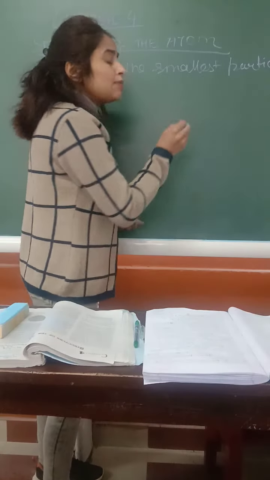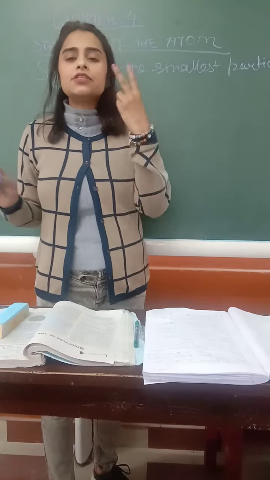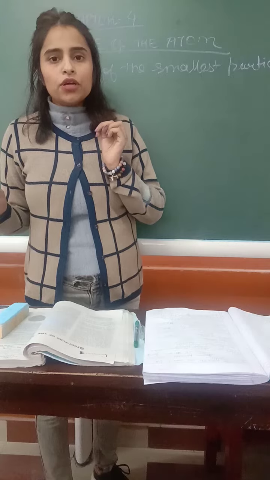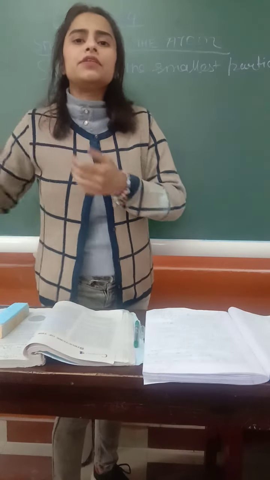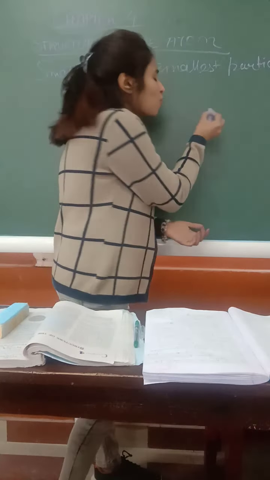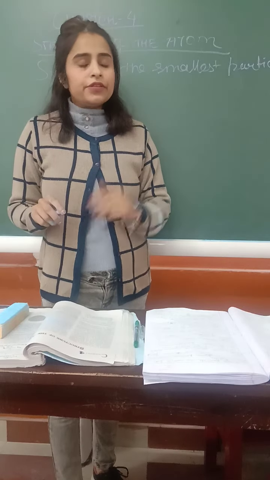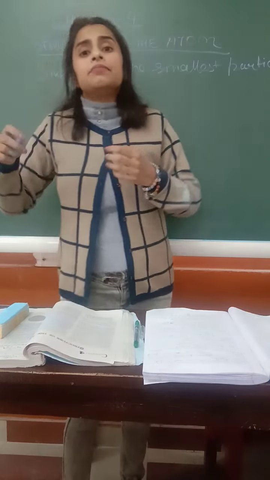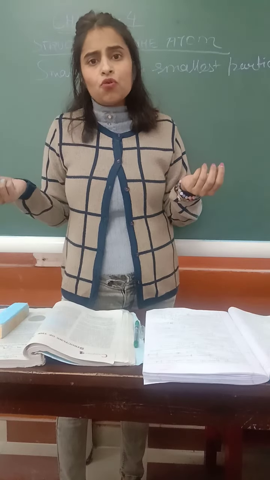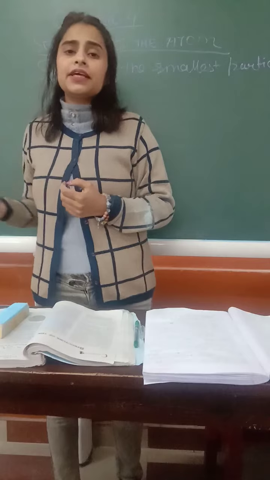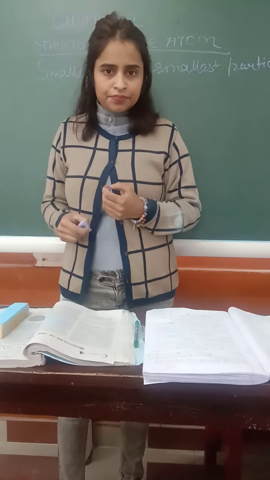But then the atoms are even smaller than this. That means it is not visible through your naked eyes. And it cannot be divided further. You cannot cut that small atom and see what is inside. So it is very small, the smallest of the smallest known particle, and everything is made up of atoms.